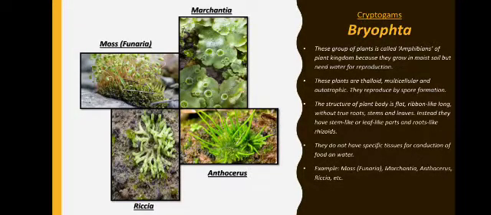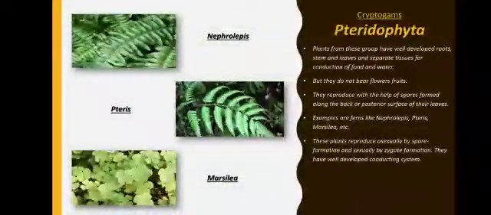Root-like structures are called rhizoids. They do not have any specific tissue which can help them conduct food and water. For example, moss, which is also called Funaria, Marchantia, Riccia, which you will see growing on the rocks, and Anthoceros. Followed, students? Moving on to the next division, that is Pteridophyta.